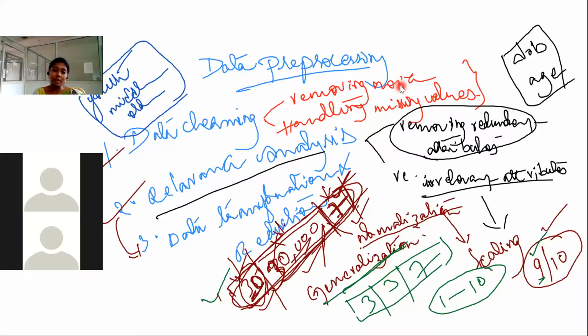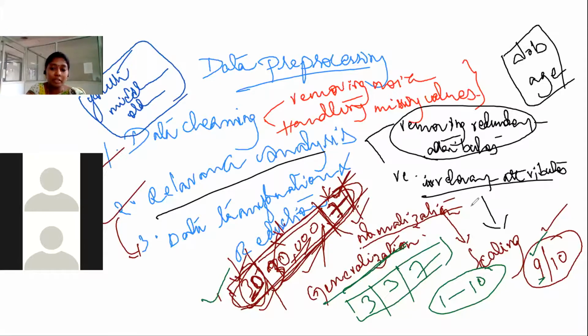Coming to the third one, data transformation and reduction, we have 2 methods: data normalization and data generalization. Normalization is the process of scaling. We have already seen several examples for this, and we have 2 normalization techniques. These are all very important.